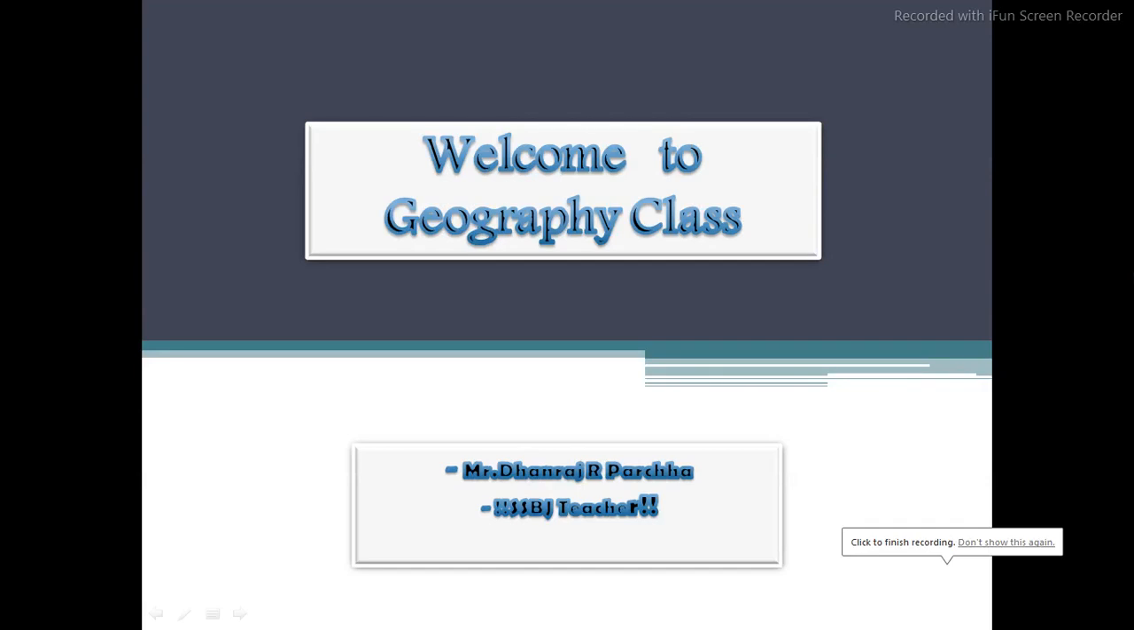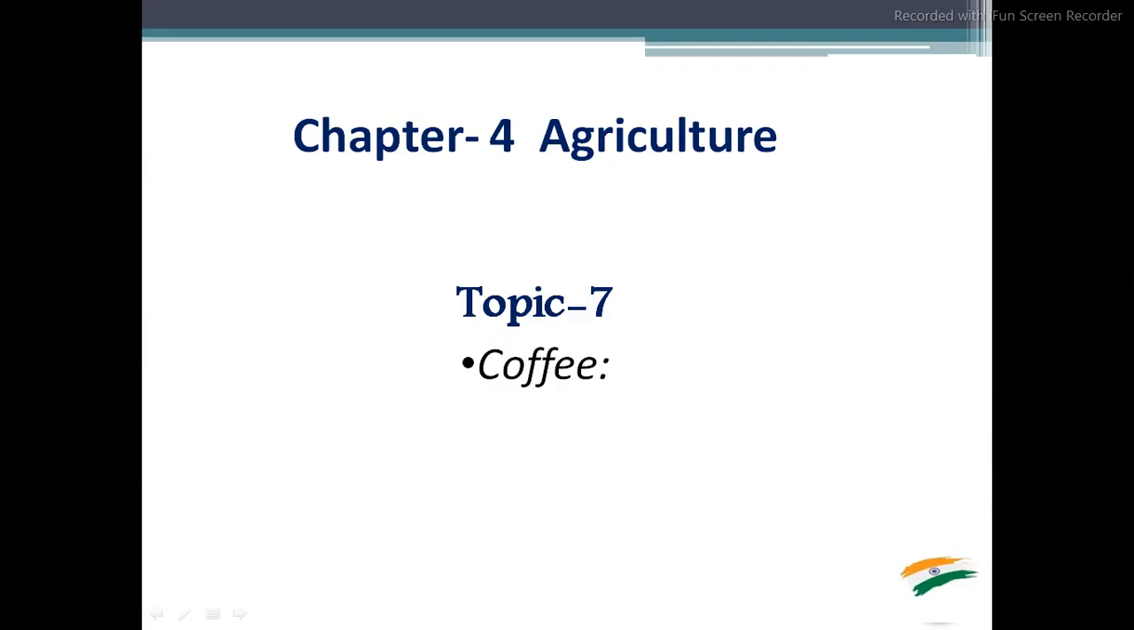In this class we are going to see the next topic of chapter number 4, agriculture. So I request you all, please prepare your notes accordingly. Let's move further. Chapter number 4, agriculture, and today we are going to discuss topic number 7, that is coffee. Before moving ahead, I request all the cadets who are preparing notes, please make a flowchart also, because the flowchart will be very easy when you are recapitulating